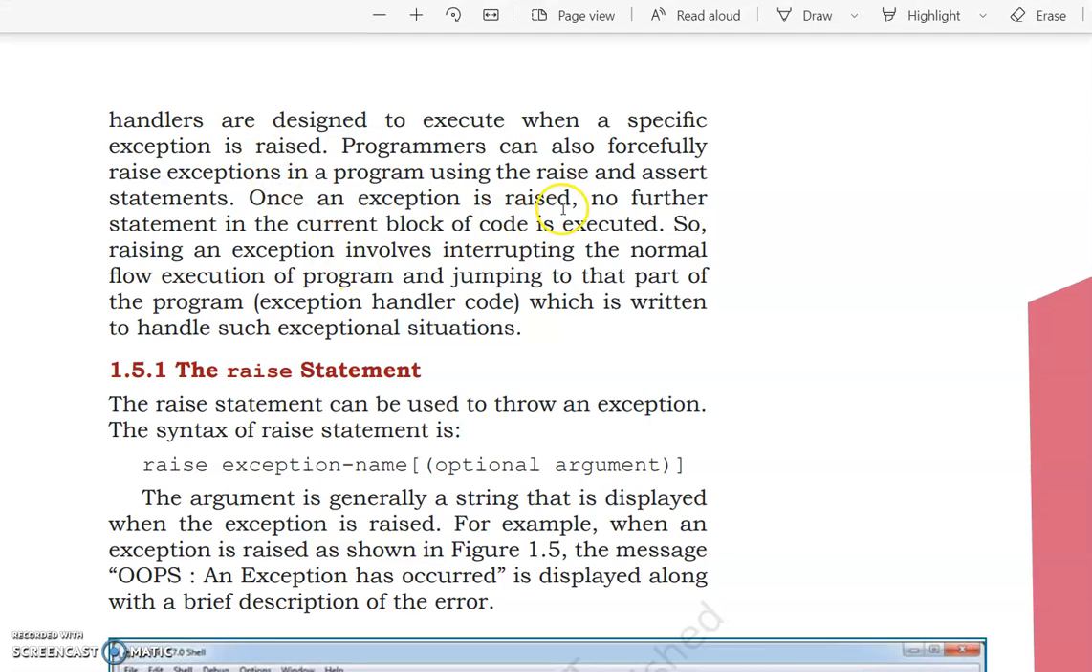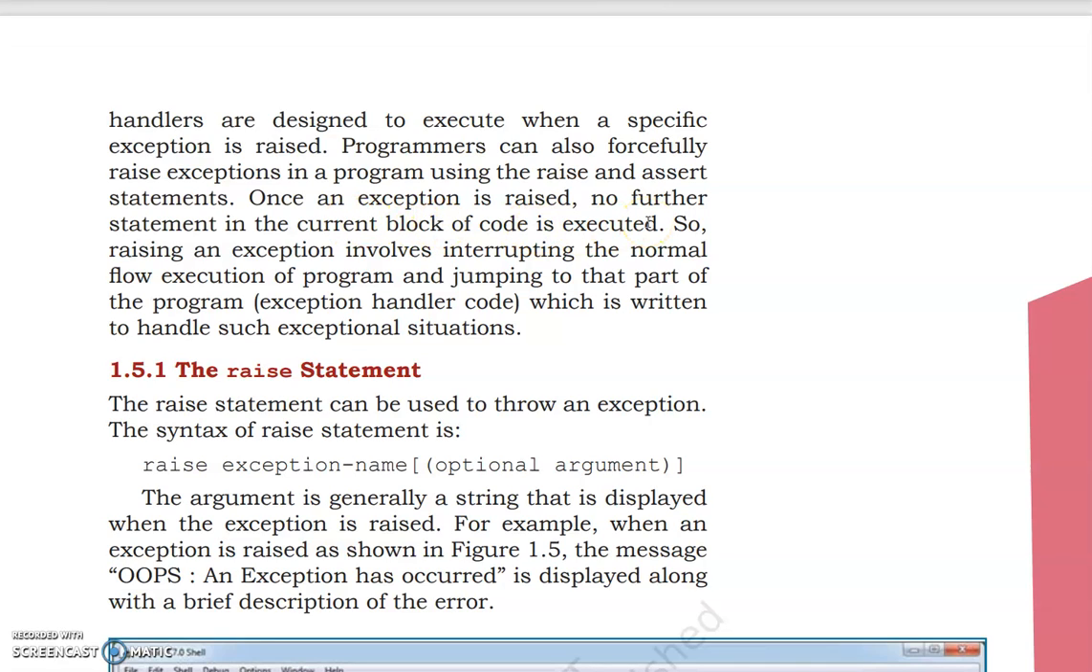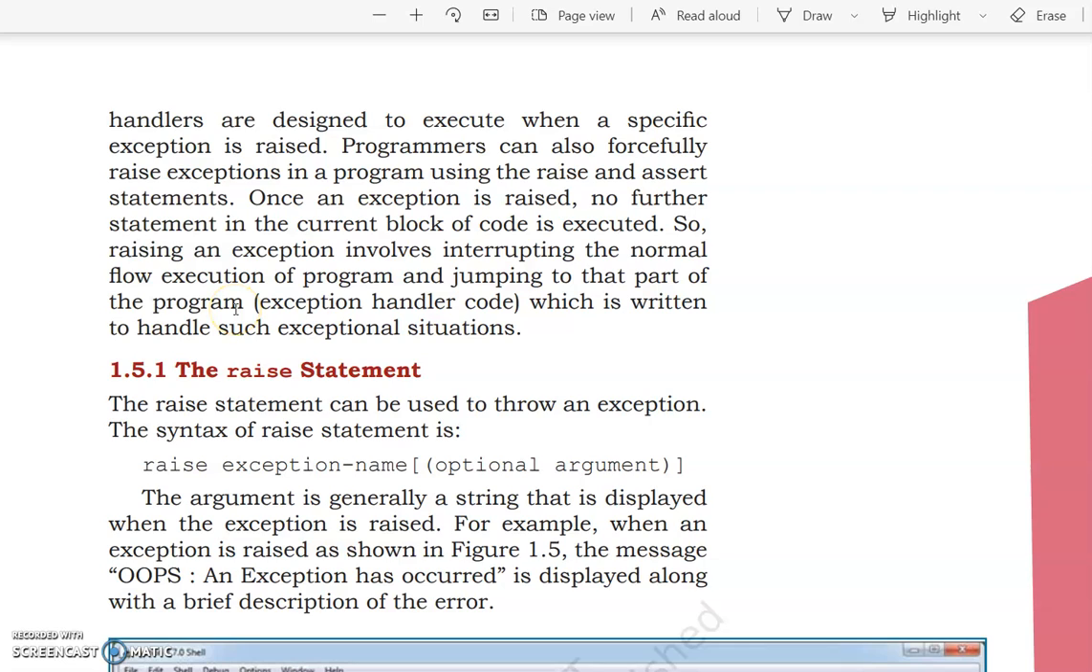Once an exception is raised, no further statement in the current block of code is executed. Yes, the moment we raise an exception that there is an error, after that there will be no execution of code. It stops. So, raising an exception involves interrupting the normal flow of execution of the program and jumping to that part of the program which is written to handle such exceptional situations.